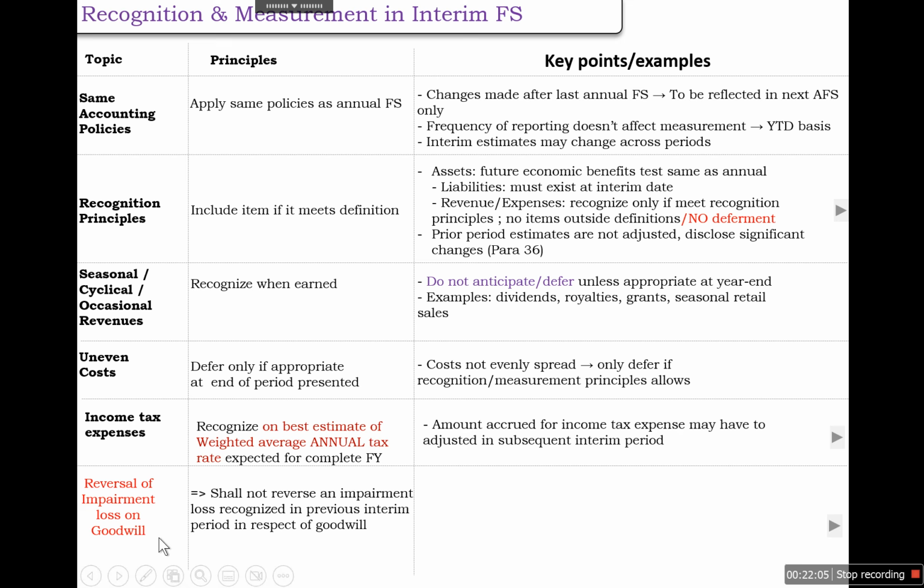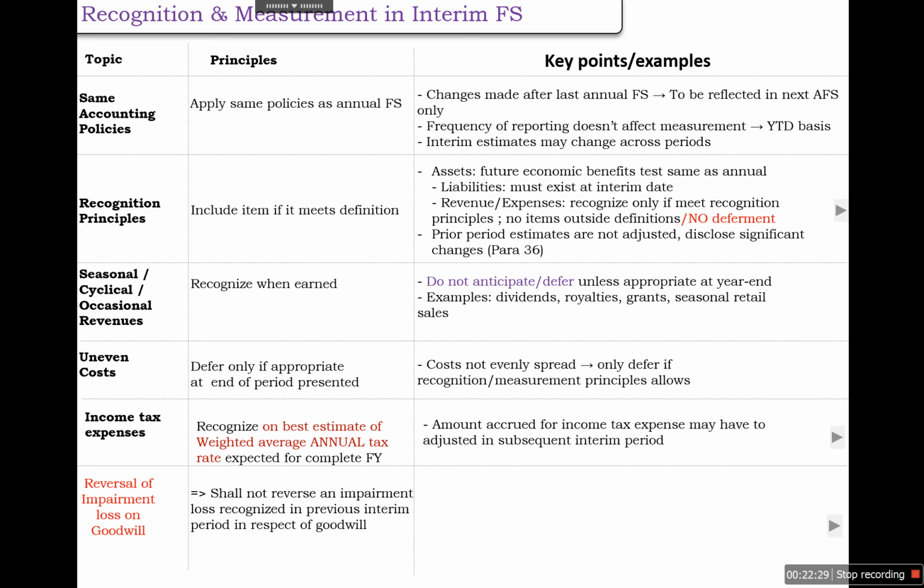As we have earlier discussed, we need to follow the same accounting principles as we follow in annual financial statement preparation. In case of annual financial statements, if goodwill impairment is recognized, there is no provision of reversal.